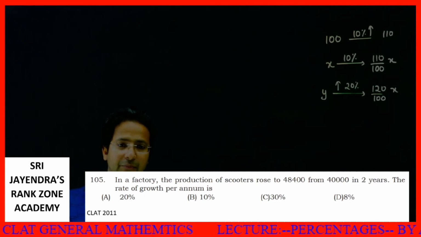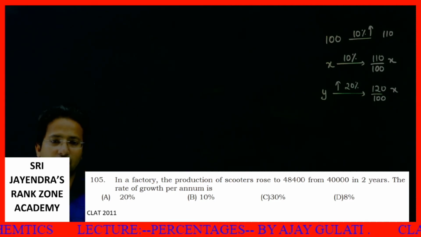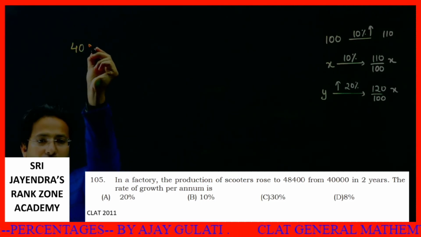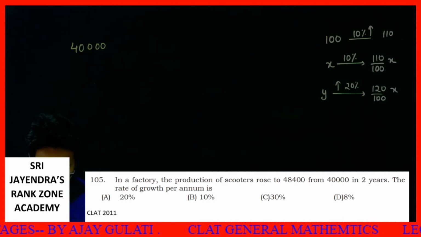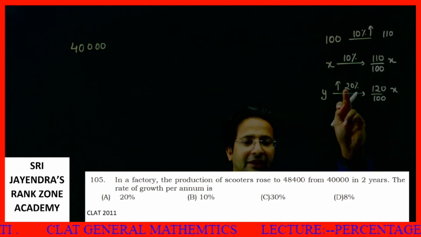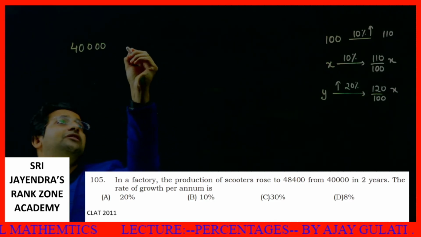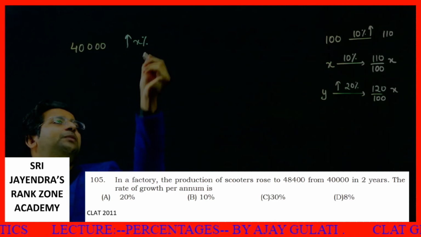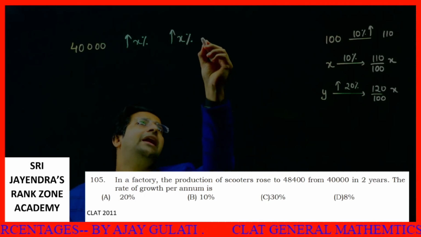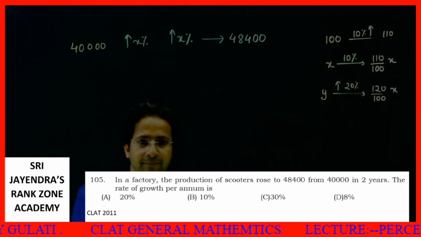Now in a factory, the production of scooters rose to 48400 from 40000 in 2 years. The rate of growth per annum is, see, let's say initially the production was 40000. Now it increases by X%. When I say something increases by 20%, what do I do? To 100 I add 20. Now I say this increases by X%, then it again increases by X%, and as a result it becomes 48400.